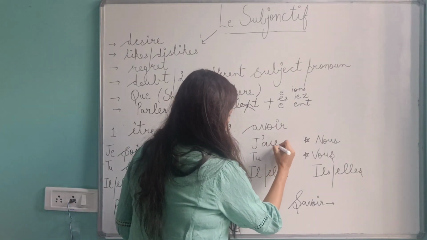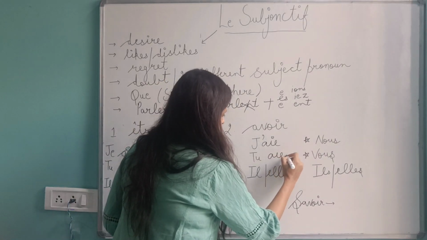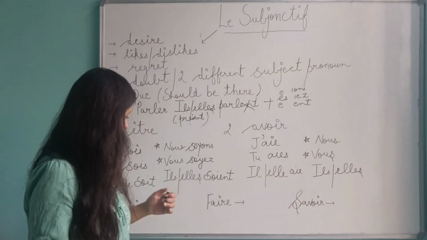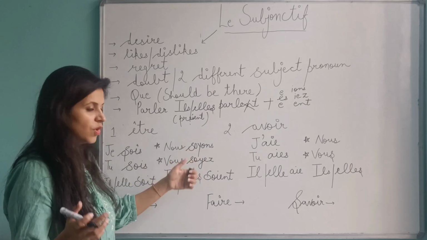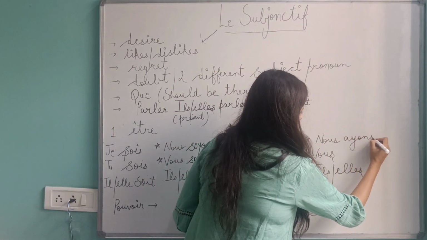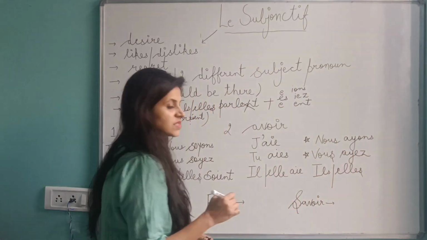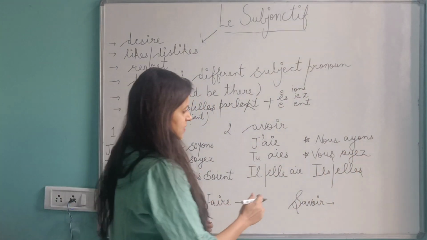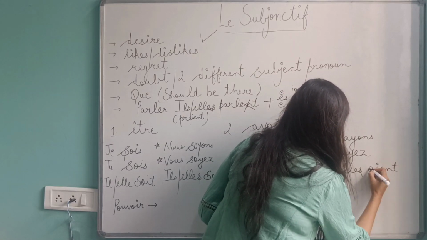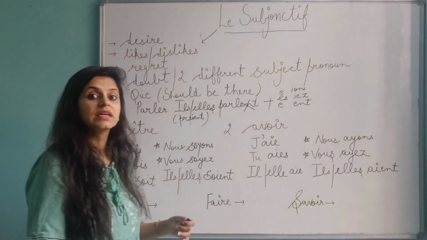So how do we do avoir? The starting is a-i, then a-i-s, a-i, and nous, vous, just now I shared it with you, that's somewhat similar. So again, this side, it's ayons, ayez. Do you remember ayons, ayez? It's also the imperative. And the last one is a-i-e-n-t. So the starting is the same, just the ending is ent.